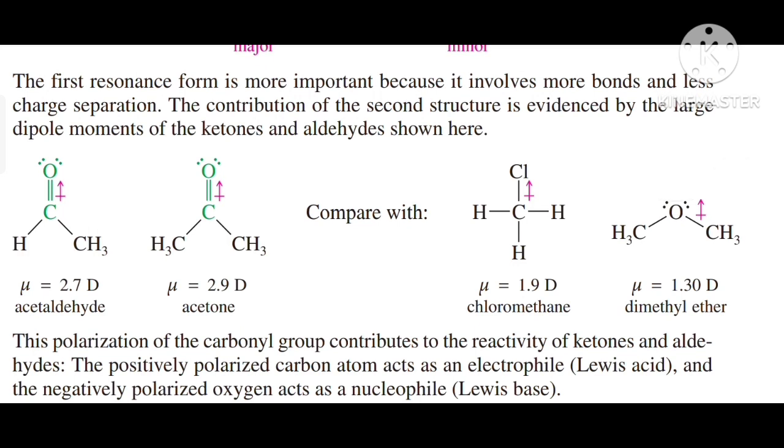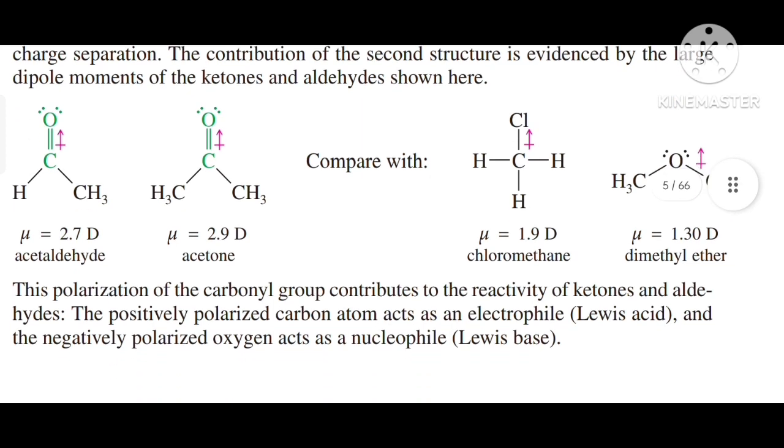So in this slide some dipole moments of aldehydes and ketones are given. First is acetaldehyde, which has a dipole moment of 2.7 debye, and acetone has 2.9 debye, which is compared with chloromethane, which has a dipole moment of 1.9 debye, and dimethyl ether, mu equal to 1.30 debye.